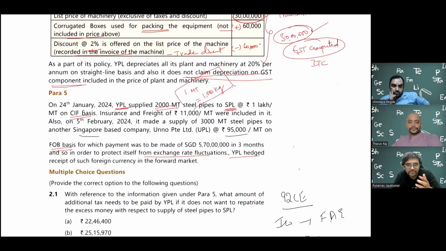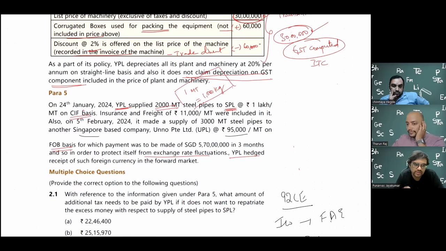So because of the result of this primary adjustment, if there is an increase in the total income of the SSC or there is a decrease in the loss, whatever it is, the excess money has to be repatriated back, has to be brought back into the country. Now, in case you don't want to bring it back, because I have to again follow FEMA regulations and RBI regulations,